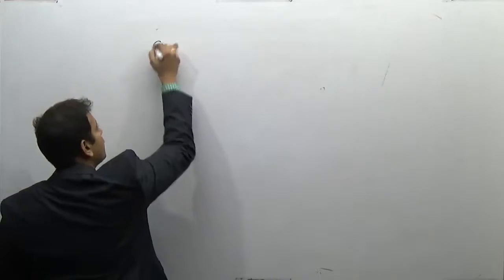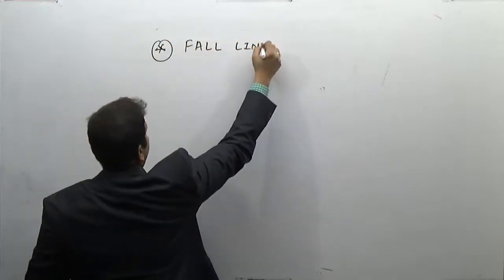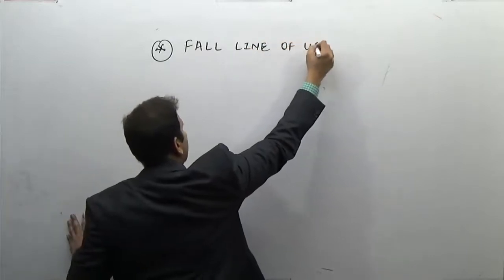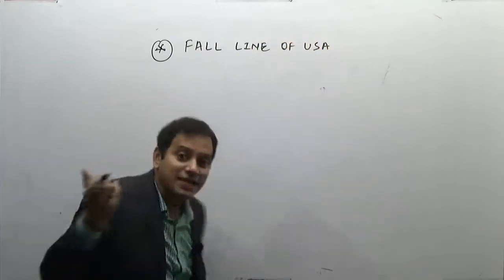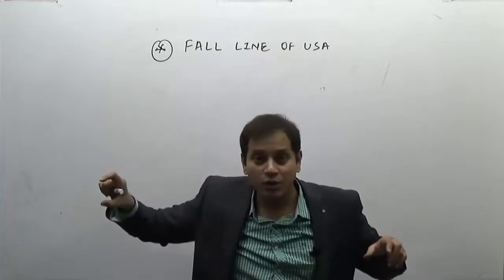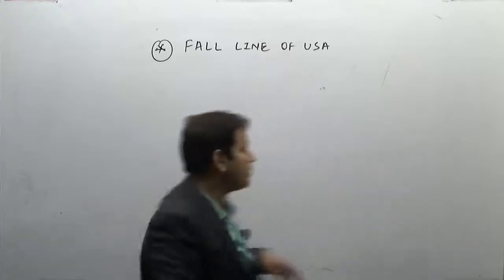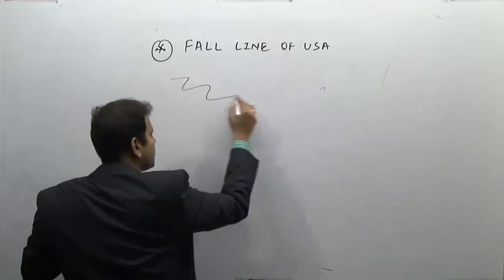So just remember, from a preliminary point of view, what is the fall line of USA? Or what is a fall line? It is an imaginary line where the river goes from a higher slope to a lower area, making a series of waterfalls. Because of the geomorphic process in the USA, there are numerous waterfalls.